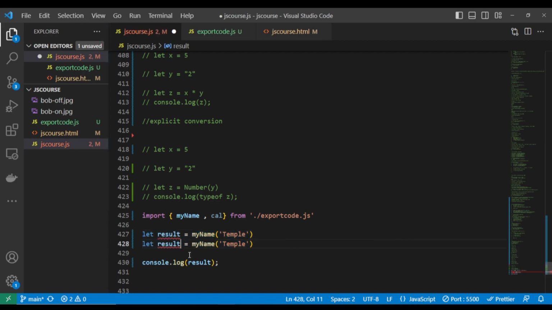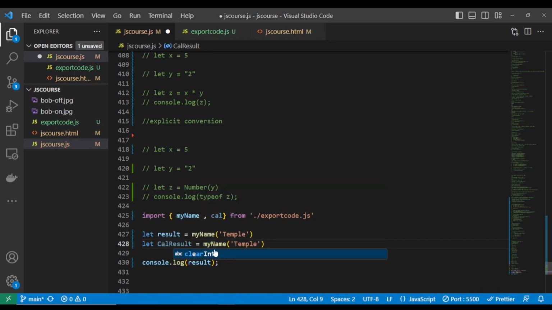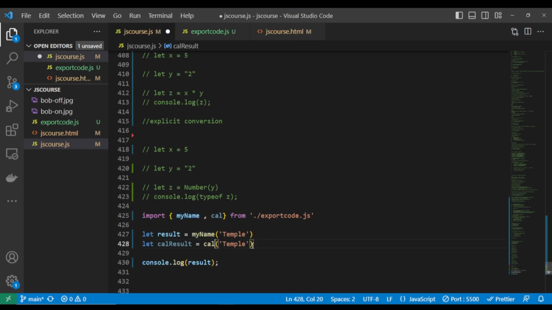So what I'm going to do is call the result car results. It's going to be lowercase car results. I'm going to call that car, and I'll pass how many arguments? The function is expecting 2 arguments, it has 2 parameters. So I'm going to say 2 and 4.